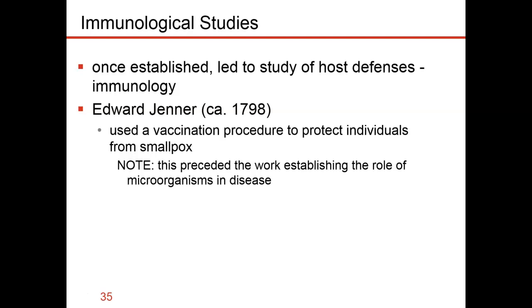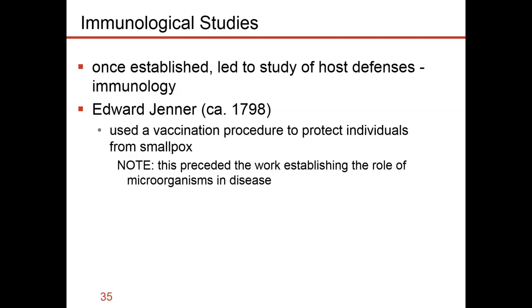Edward Jenner actually predates these individuals, Koch, Lister, and Agostino Bassi. He does predate Pasteur as well, but I didn't talk about him in the medical microbiology.